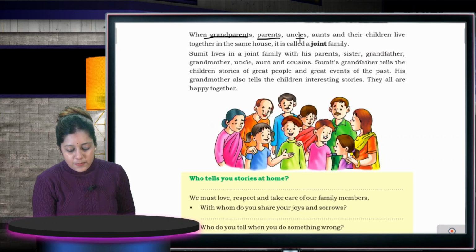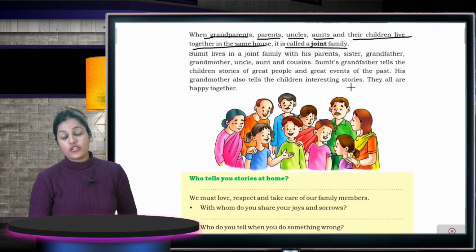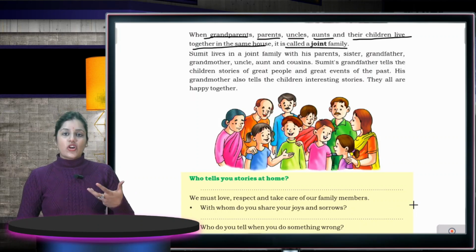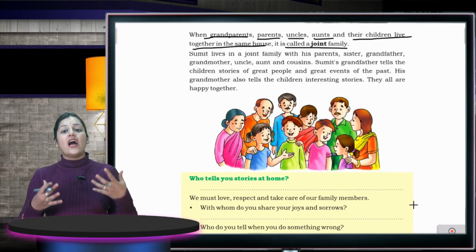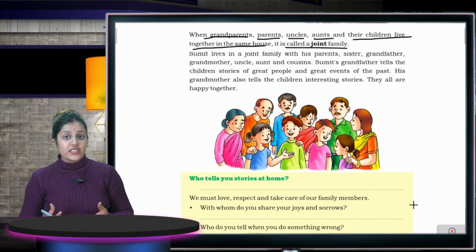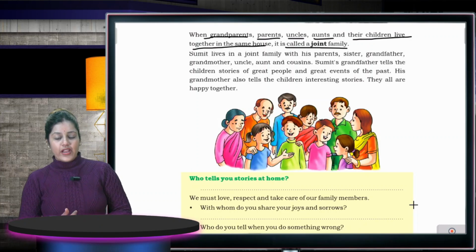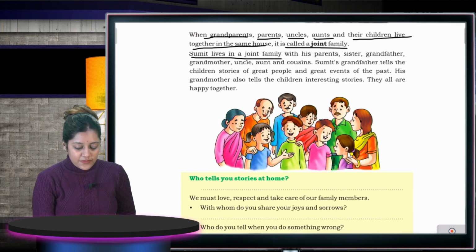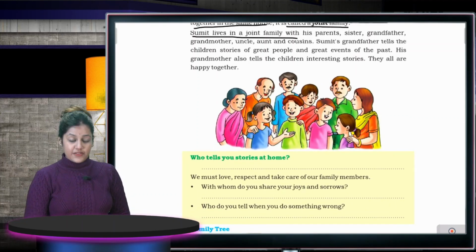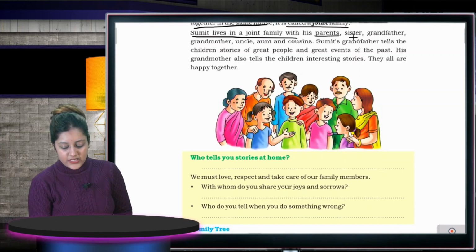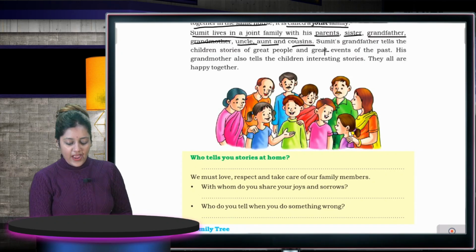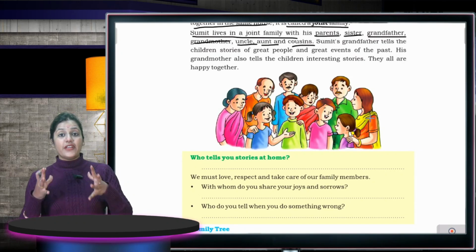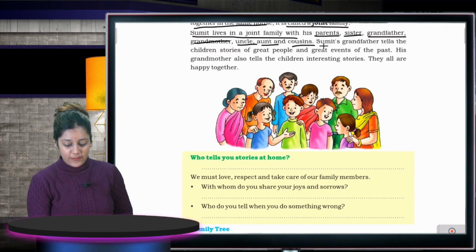When grandparents, parents, uncles, aunts and their children live together in the same house, it is called a joint family. So what is a joint family? It is one in which all these relatives, that is uncle, aunt and their children, known as cousins, live together. Sumit lives in a joint family with his parents, sister, grandfather, grandmother, uncle, aunt and cousins. He has a very big family that is known as a joint family.